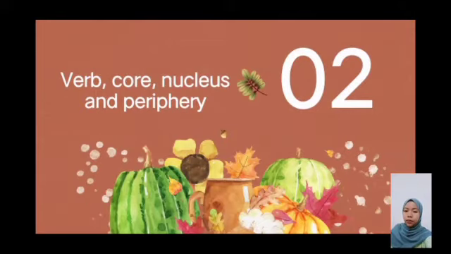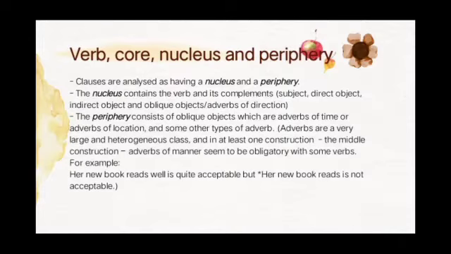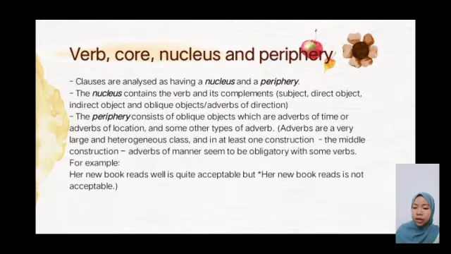Next, verb, core, nucleus, and periphery. Clauses are analyzed as having a nucleus and a periphery. The nucleus contains the verb and its complements: subject, direct object, indirect object, and oblique object or adverb of direction.